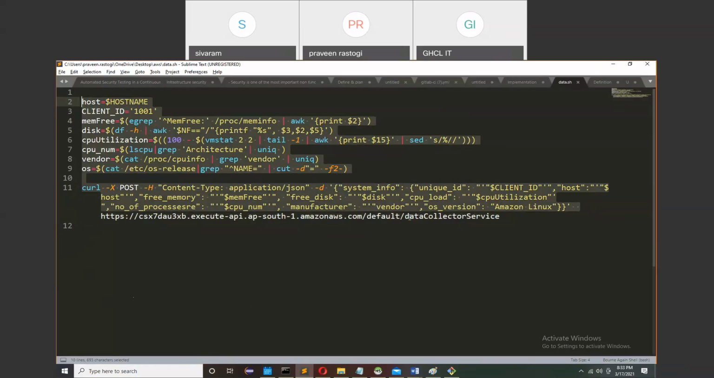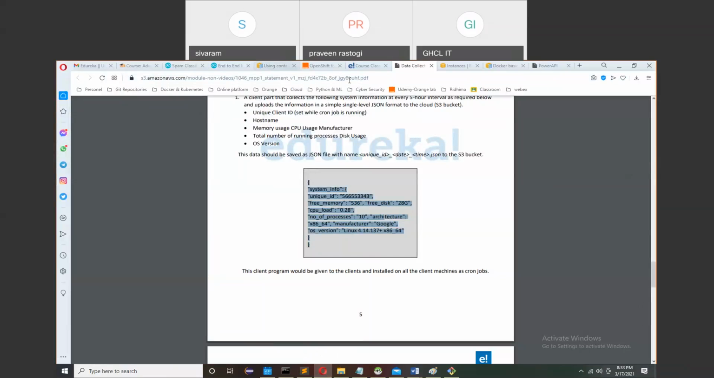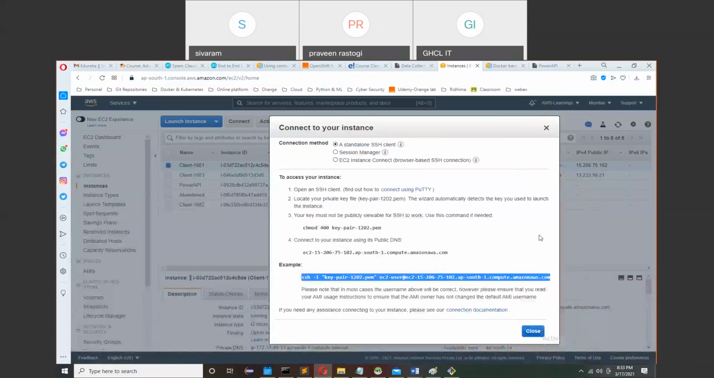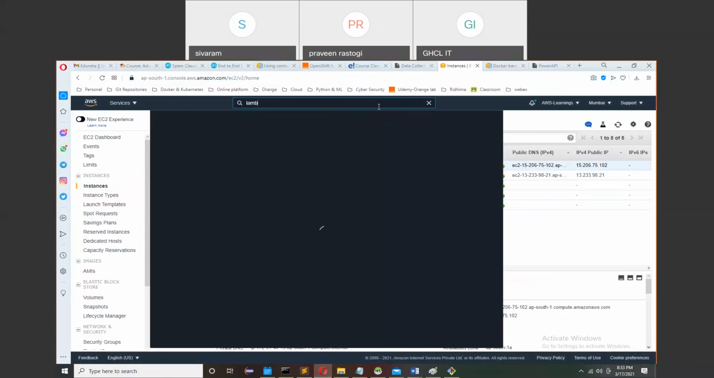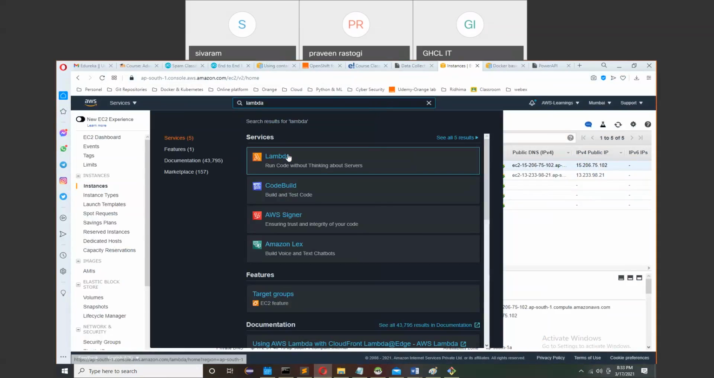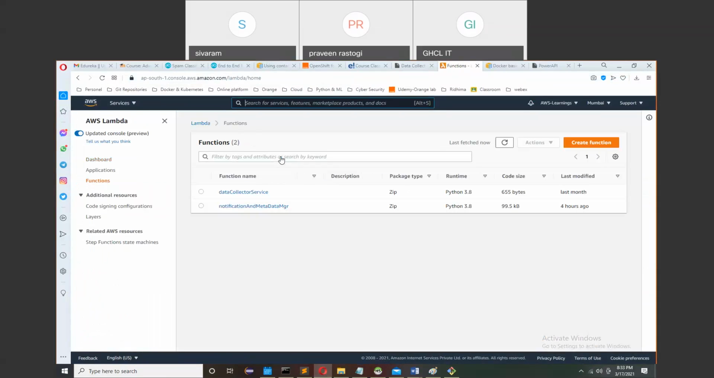So I have created the data collector service. Now I am moving to my account, and let's see what I have created in my account. First, we are preparing the data. The second is we are sending it. Yes, first I am preparing the data, then converting it to the desired JSON format. Once it is converted, then sending that data to a particular API.